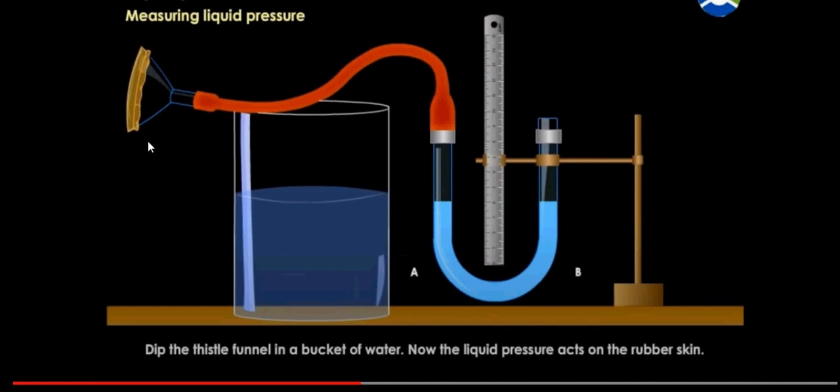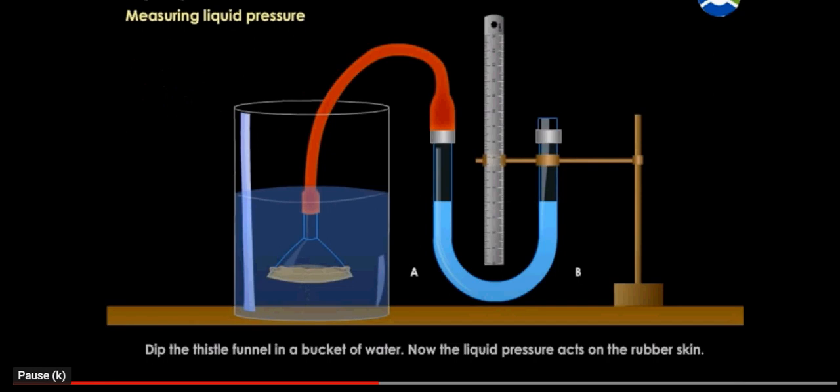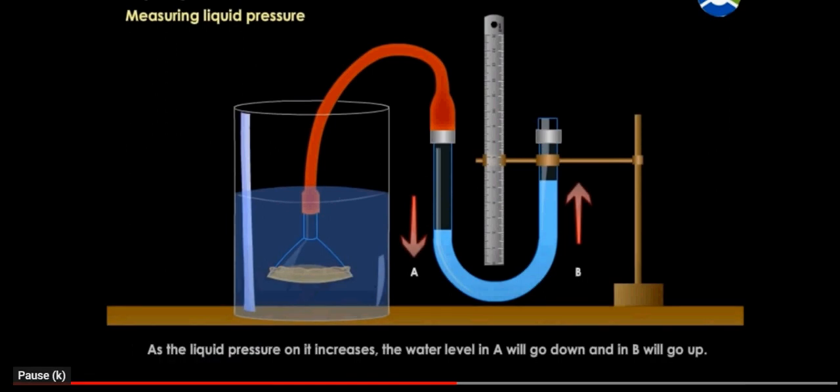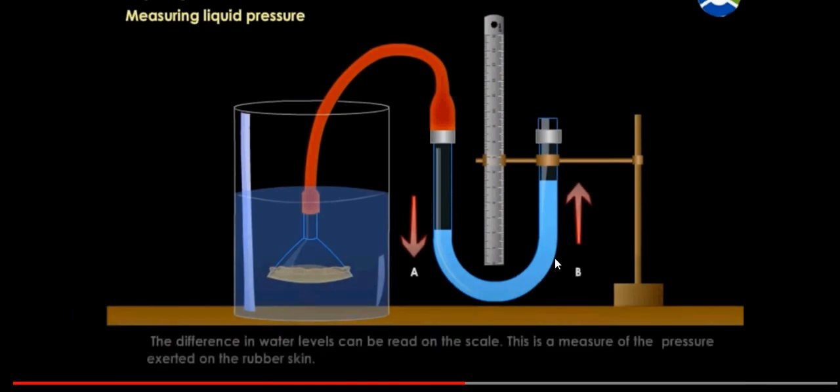Now we need to immerse the tissue funnel in the liquid and see what happens. Alright, so immerse the manometer in the liquid and see what will happen. Wait a moment. You can see that the liquid on the left arm, which is connected to the tissue funnel, is lowered down, and the liquid on the right arm of the manometer moves up.